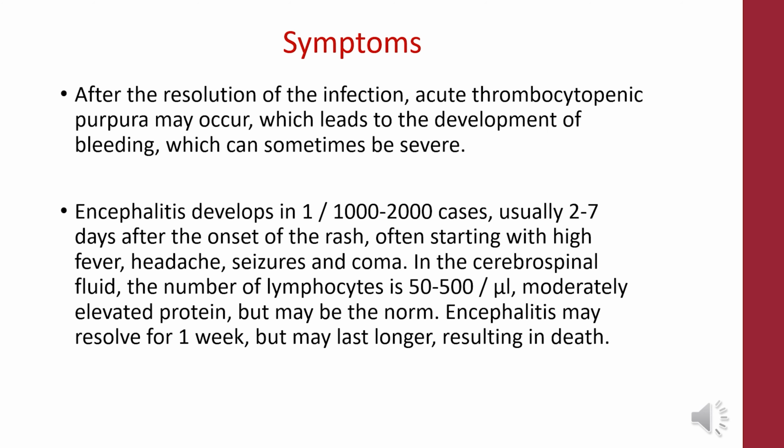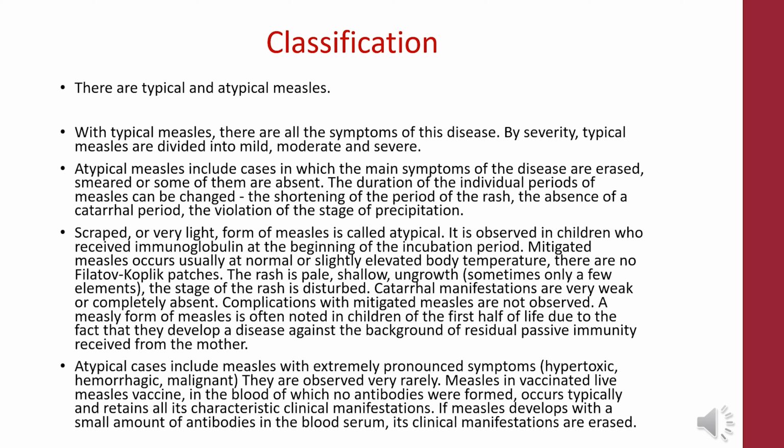There are typical and atypical measles. With typical measles, there are all the symptoms of the disease. By severity, typical measles is divided into mild, moderate, and severe. Atypical measles includes cases in which the main symptoms of the disease are erased, smeared, or some of them are absent. The duration of individual periods of measles can be changed: shortening of the rash period, absence of the catarrhal period, or violation of the stage of pigmentation. A scraped or very light form of measles is also called atypical.